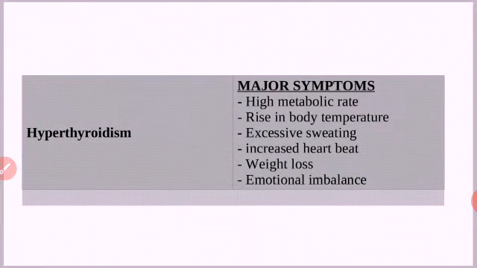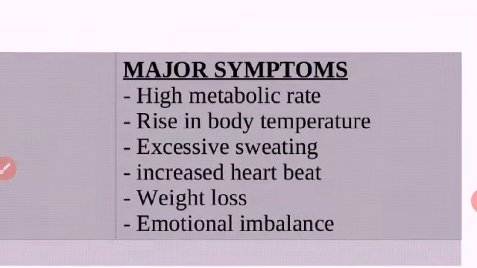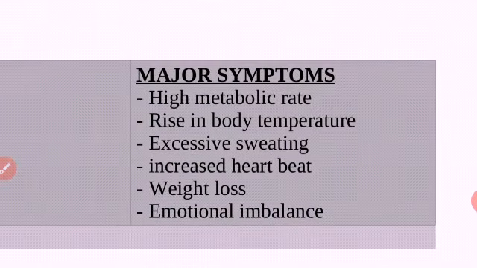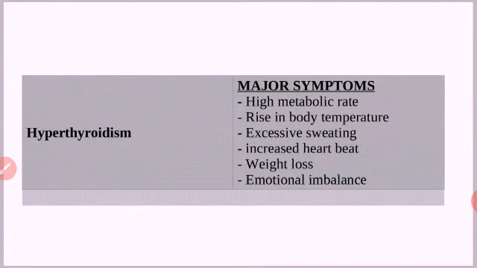Whenever we talk about any defect, you should know the reason and symptoms. Here the reason is increased production of thyroxine, and these are the major symptoms: high metabolic rate, rise in body temperature, excessive sweating, increased heartbeat, weight loss, emotional imbalance. These are the major symptoms of hyperthyroidism. Then we learned hypothyroidism and hyperthyroidism. Hyper means big.